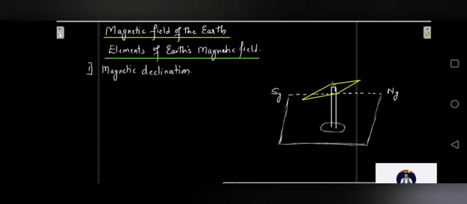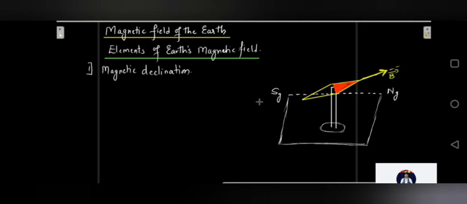Let's fill this as the north pole. So the north pole has to go to the geographic north, correct? This way, it has to go to the geographic north. Let's say that this is the axis of the magnetic needle, where the total magnetic field lies.